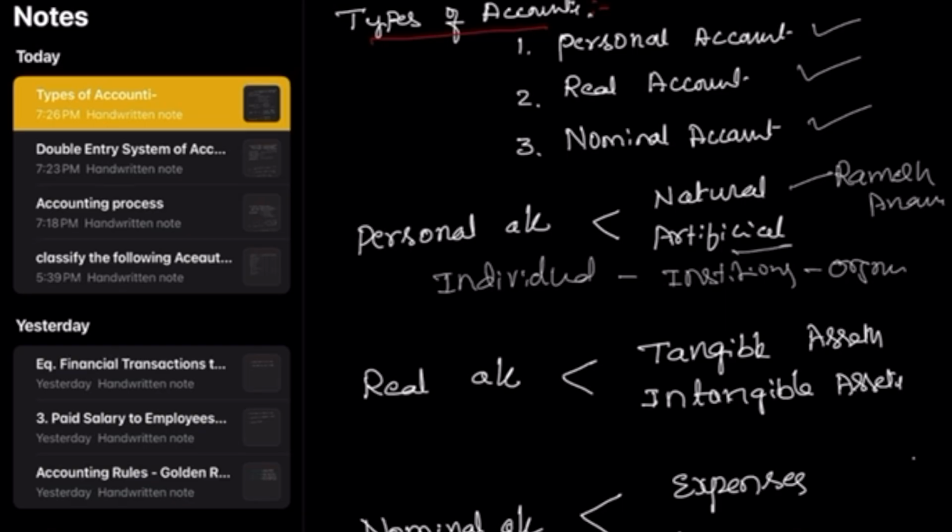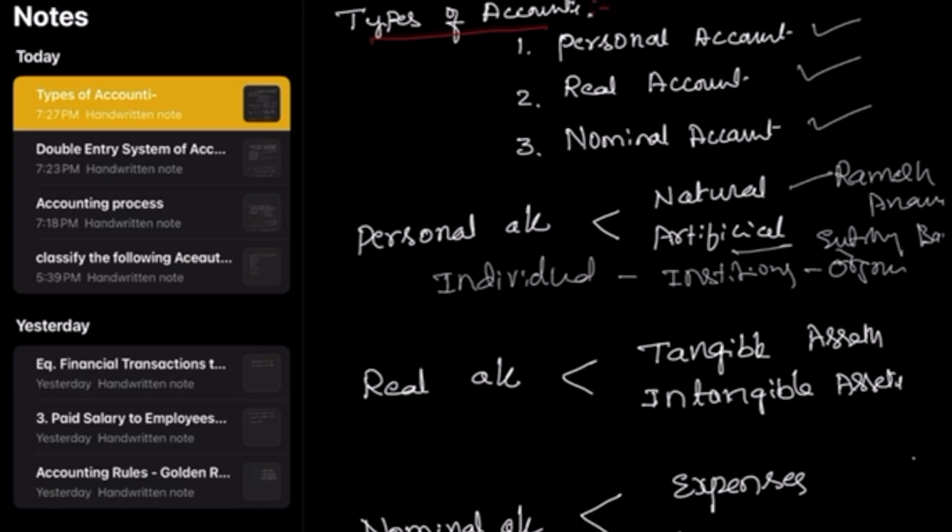Artificial means any entity or organization, banking institutions. All this comes under the personal account. You can identify it with the name, whether natural or artificial.